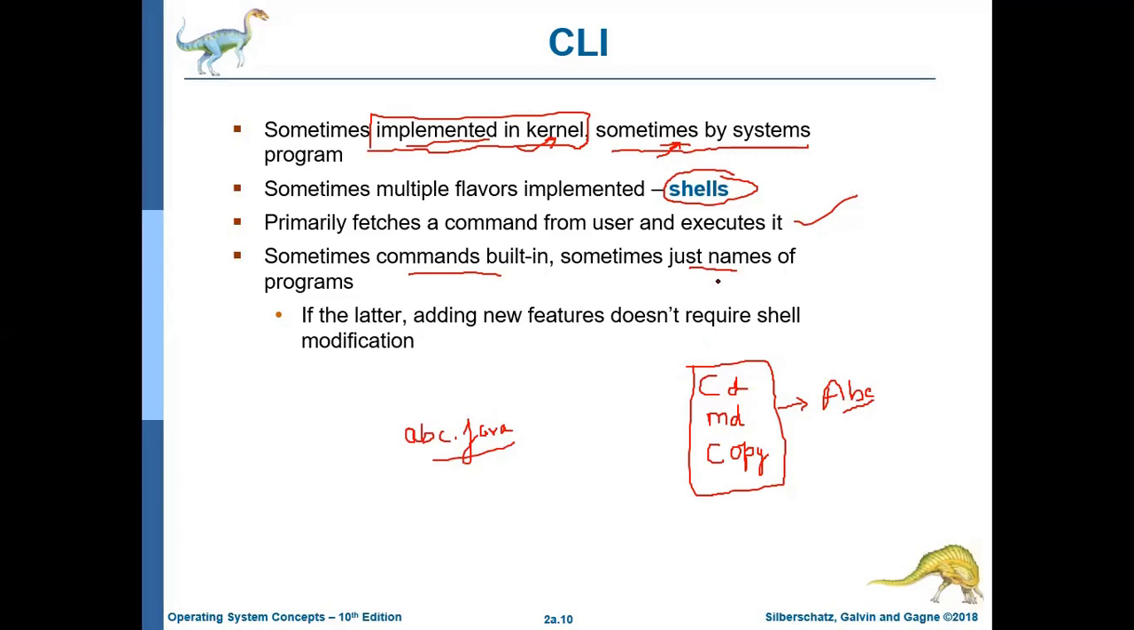If the latter, if you are giving the name of the program, adding new features doesn't require shell modification. You can use this and it will work as a shell, because in that Java code there are so many commands you must be using in that program. That is the basic operating system, that is the command line interface.